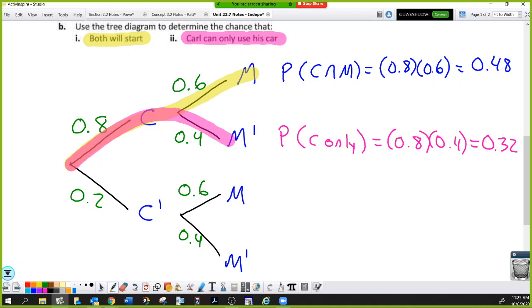That doesn't make sense. Only uses car? Yeah, that means his car worked, but his motorcycle didn't. That's why I followed that branch. Does that mean he only tried his car? No, Carl can only use his car. Remember, Carl went out and tried to start them both. So we're asking, what was the probability that car started and then motorbike didn't?